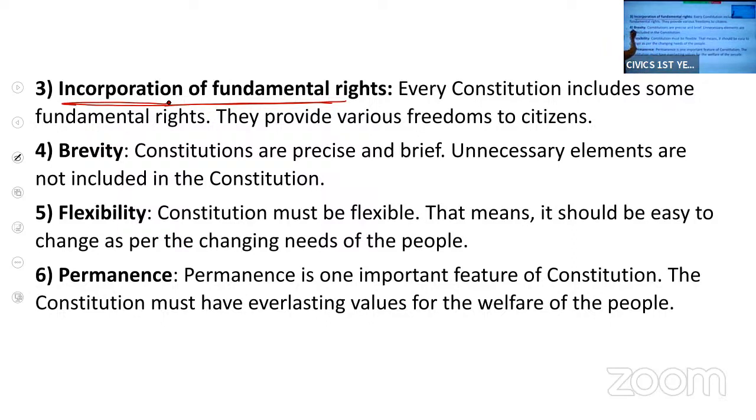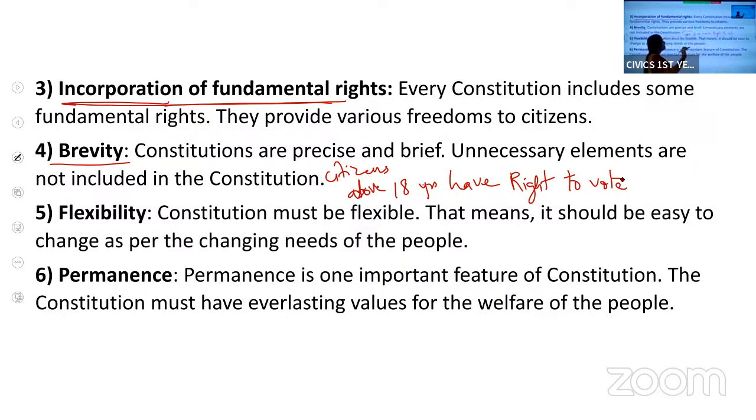Then it should be very brief. Brevity means brief; it should be precise and written in a simple language. Unnecessary things should not be included. For example, on the right to vote, it should be written simply: every citizen above 18 years has the right to vote. Unnecessary things should be avoided.